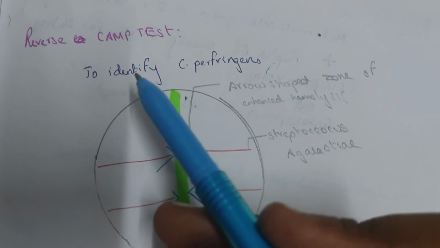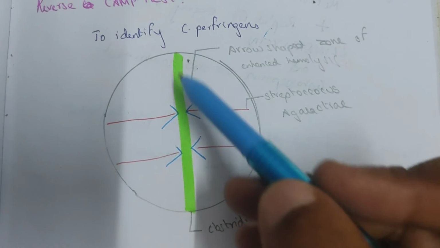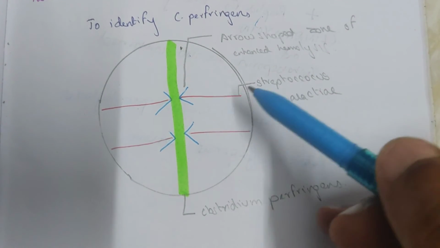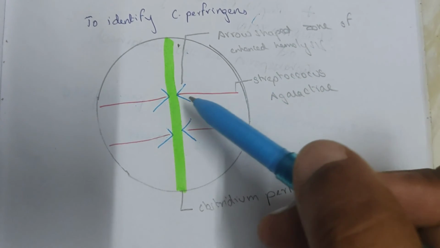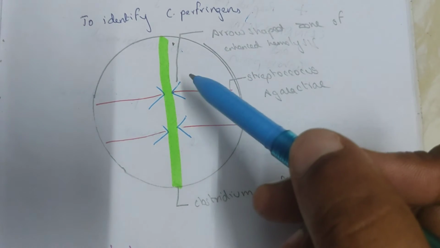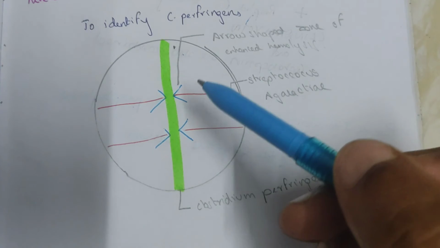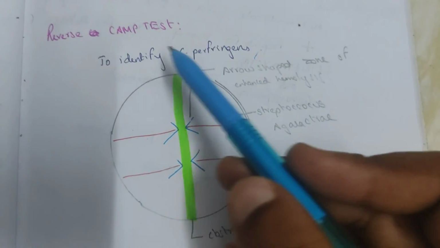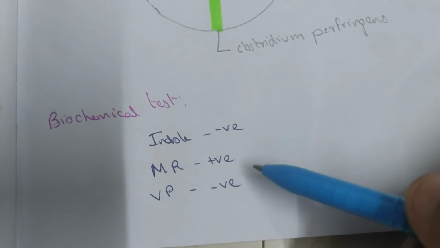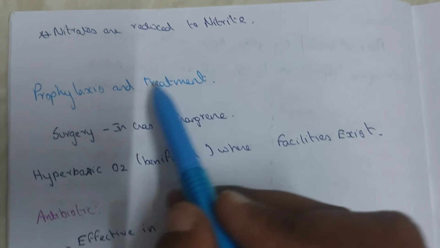Reverse CAMP test to identify Clostridium perfringens. Here Clostridium perfringens is streaked over the center of the plate, and Streptococcus agalactiae is streaked perpendicular to it. If the test is positive, there is formation of an arrow-shaped zone which enhances the hemolysis. This is the reverse CAMP test. Biochemical tests: indole negative, MR positive, VP negative. Nitrates are reduced to nitrites.